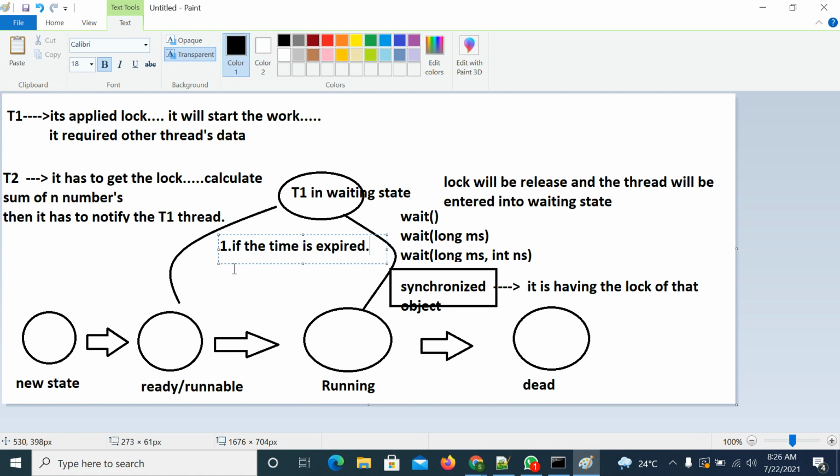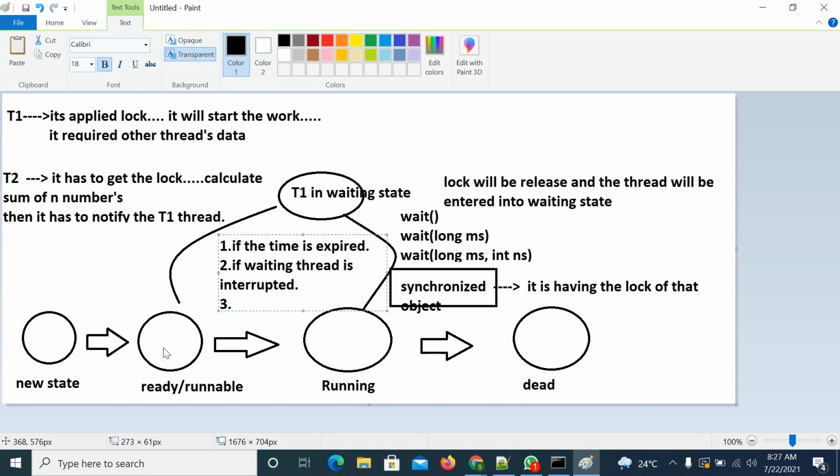Or if someone else calls the interrupt method, if the waiting thread is interrupted, it will enter from waiting state to ready or runnable state.